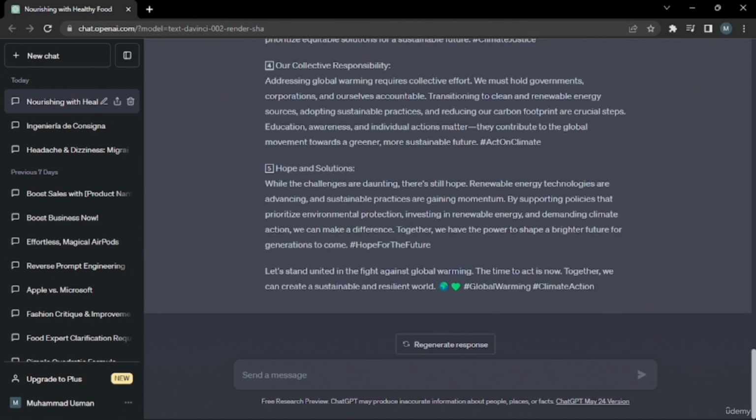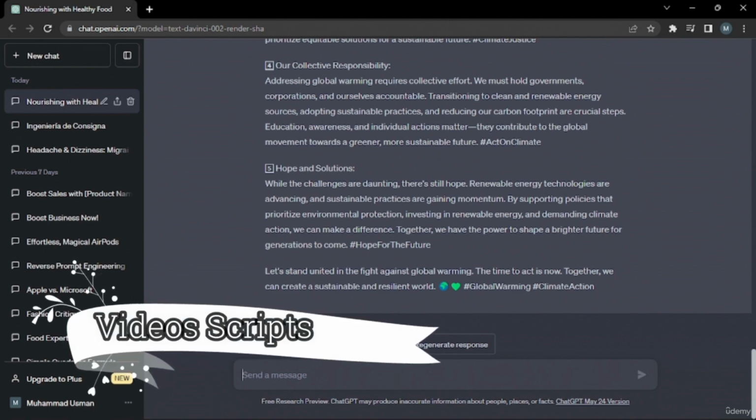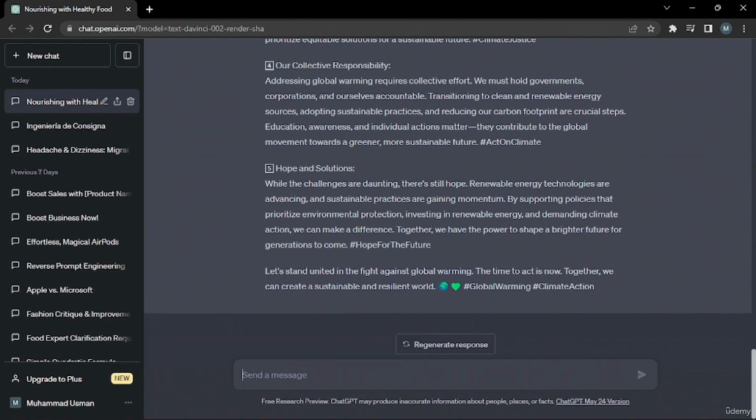Moving forward, let's go to our third example. Let's say you are a YouTuber or content creator and you want to make your videos but you're not good at scripting. How can you use ChatGPT to make you the whole, literally A to Z script for your YouTube videos? In this example, I have prompted ChatGPT to make me a script for my YouTube video on the topic use of technology in 2023. Let's see what script it provides us.